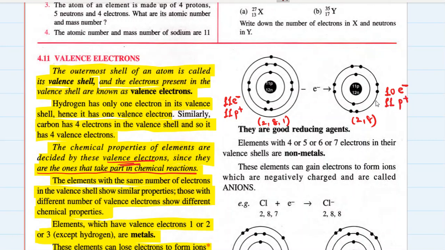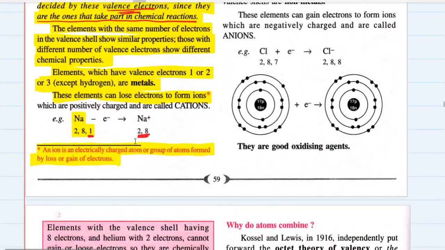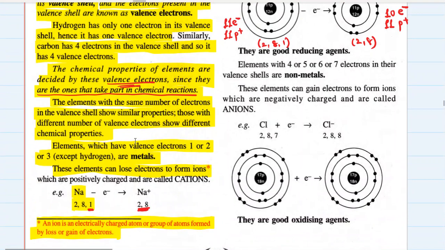Now do you see that sodium has got one proton more than electron, one extra proton? So this one extra proton has got a unit positive charge on it. So the whole sodium atom acquires a unit positive charge, which is known as a positively charged ion or a cation.